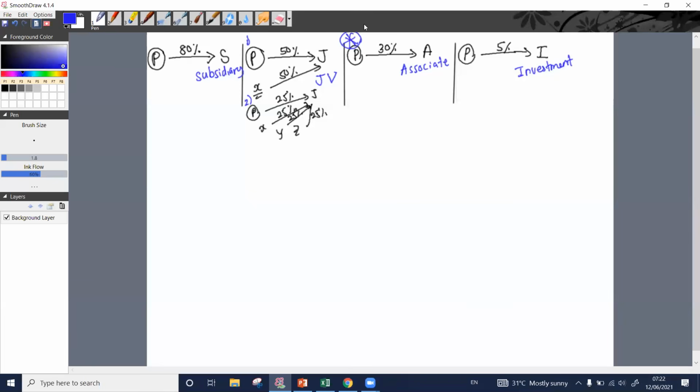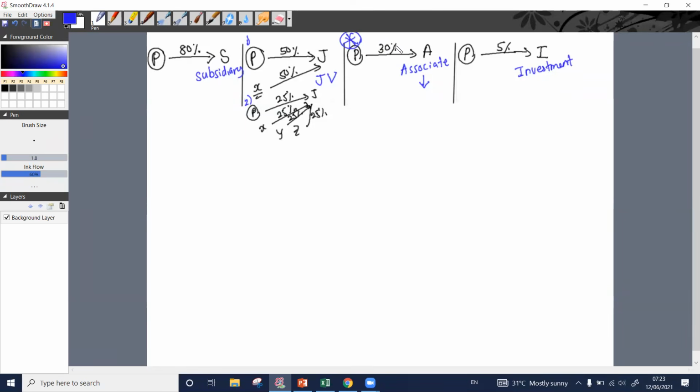Right. So I told you this is an associate. P has acquired 30% of A. This percentage is significant. Therefore, A is an associate for P. So what is the term I have used there? 30% is a significant component, right?